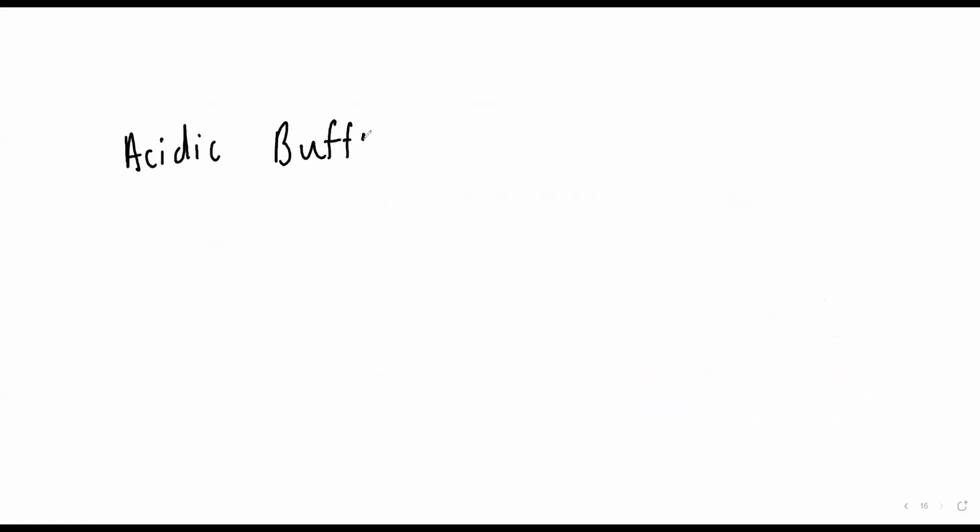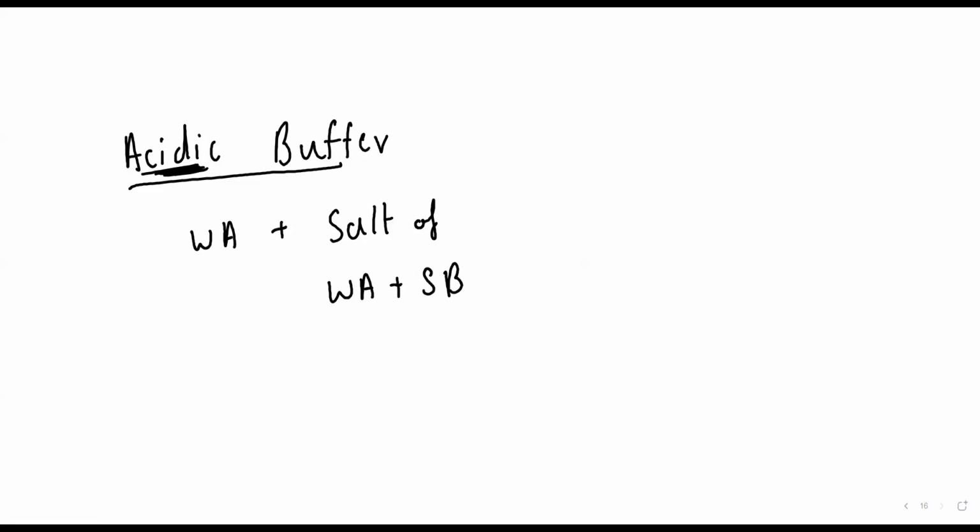In my acidic buffer, what am I going to take? Whatever is the name of the buffer, beta, it will always have that weak acid. What is the name of this buffer, beta? Acidic buffers are weak acid and salt of weak acid and strong base. And these two weak things में था ना बेटा, they should have what? Common ion. They should have common ion. I'll give you an example.